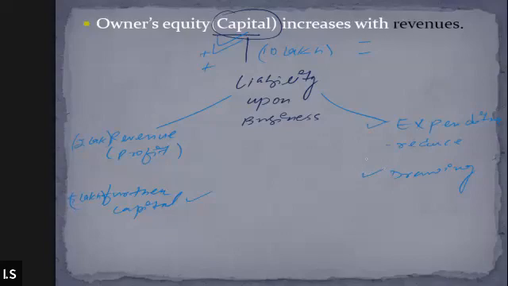So what I'm trying to say is that revenue affects the capital, expenditure affects the capital, and drawings made by the business also affect the capital. You need to understand in what manner these affect the capital. Whenever revenue is generated, capital increases. Whenever expenditures are made, capital reduces. Whenever drawings are made, capital reduces. Whenever further capital is introduced, capital increases. I hope these points are clear. Please confirm, Zainab and Lily. Yes or no? Yes, sir. Yes, okay.